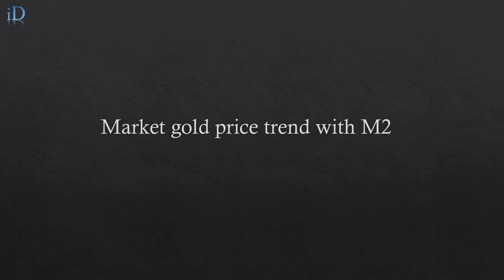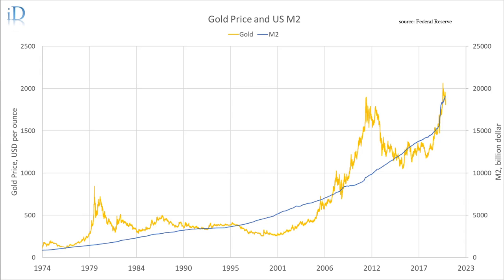We just analyzed the spot gold value based on recent M2 and gold reserves. Now let's look at the historical gold price and historical money supply. In this over 40 years trend, gold is in yellow color and M2 is in blue color.